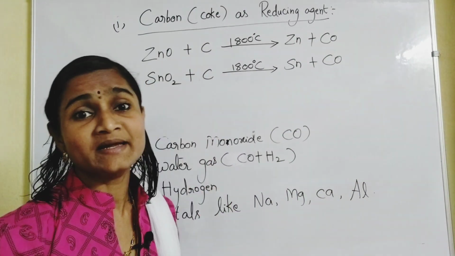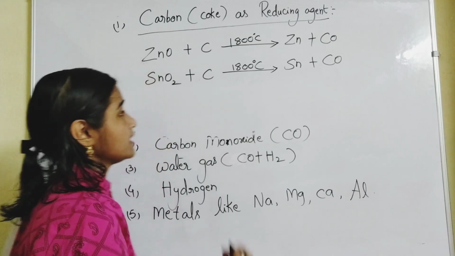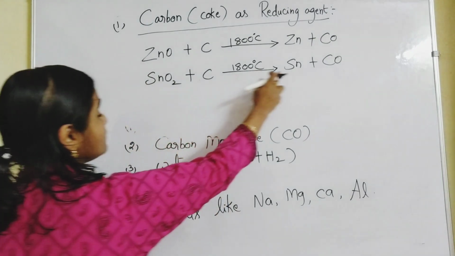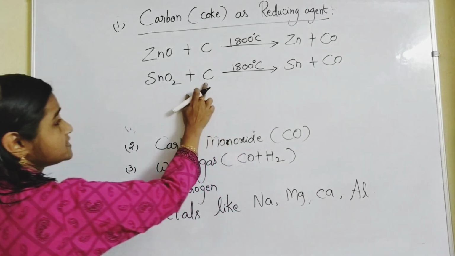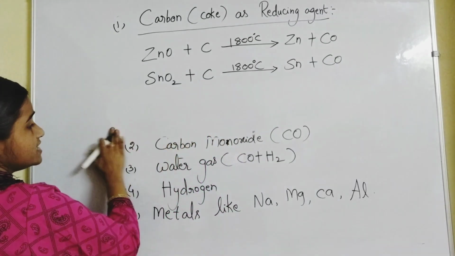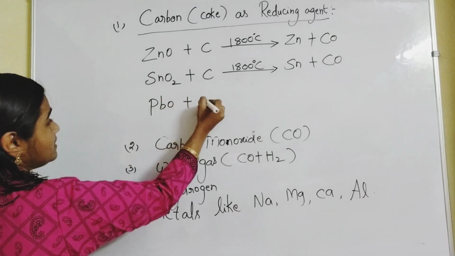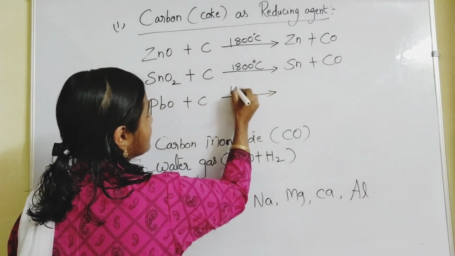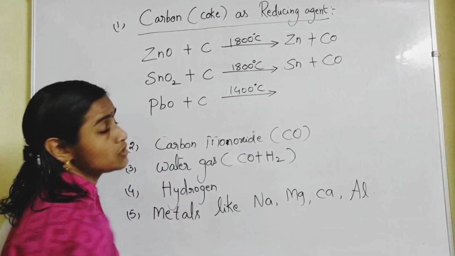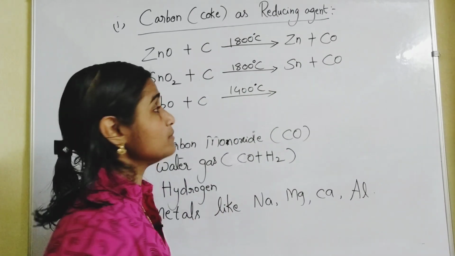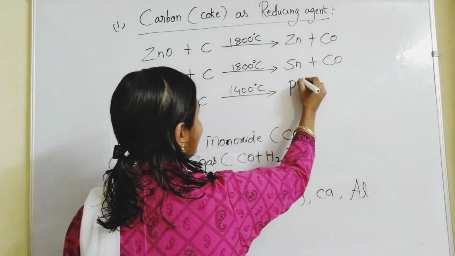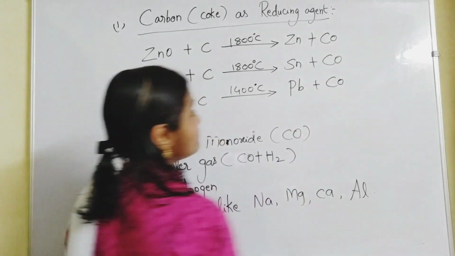Sn means stannum, tin. So SnO2 converts to Sn using carbon as reducing agent. In the same way, lead oxide also, PbO plus C. This happens almost around 1400 degrees centigrade temperature. Lead plus CO.